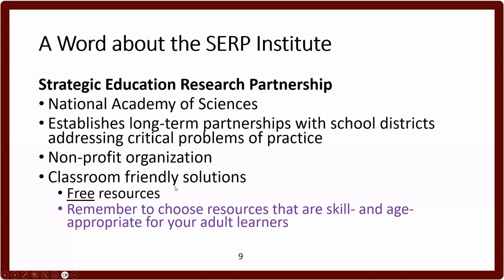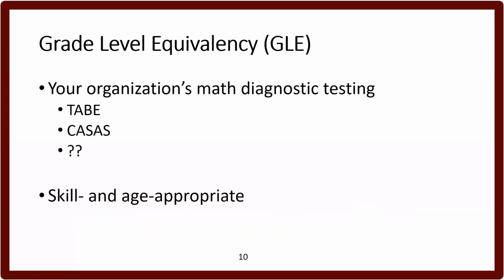Remember always to choose resources that are skill and age appropriate for your adult learners. Grade level equivalency. Now, as we get into SERP Institute's offerings, you're going to see grade levels. As in elementary, you're going to see 4th grade, 5th grade, 6th grade references. And I want you to just get that out of your head and don't be discouraged or think that, no, I don't teach elementary, so this is not for me. Yes, absolutely. These resources are used very successfully with our adult learners.